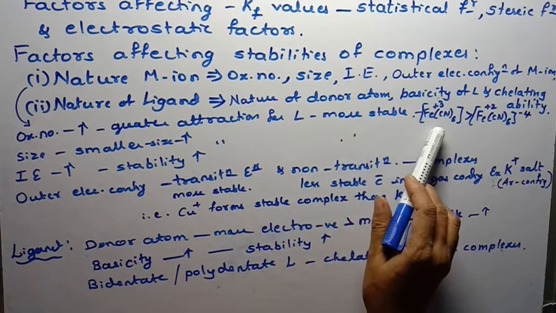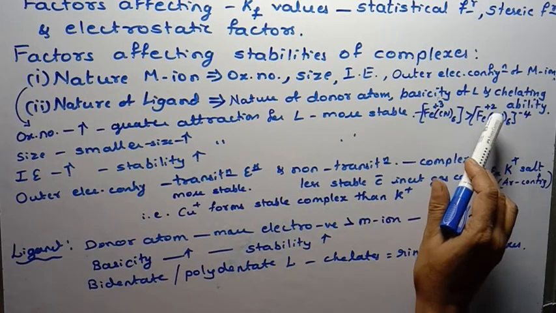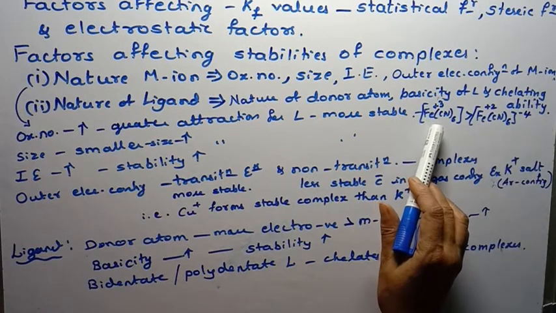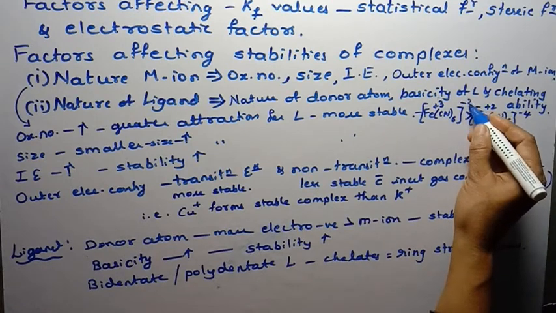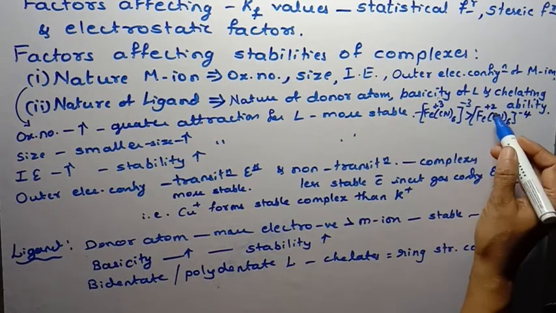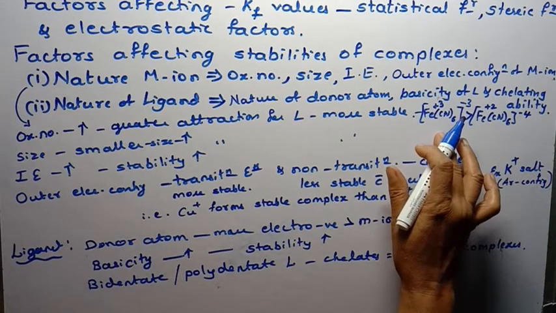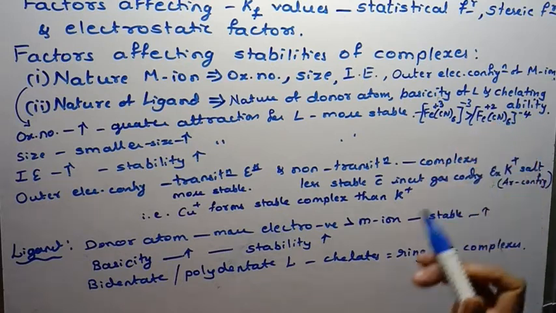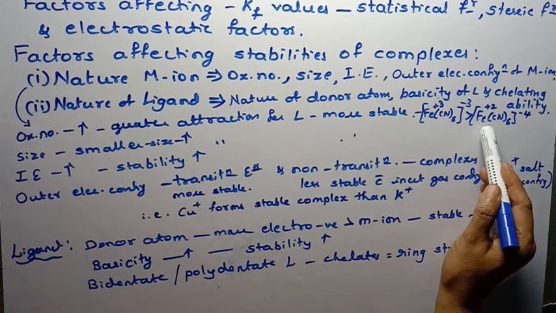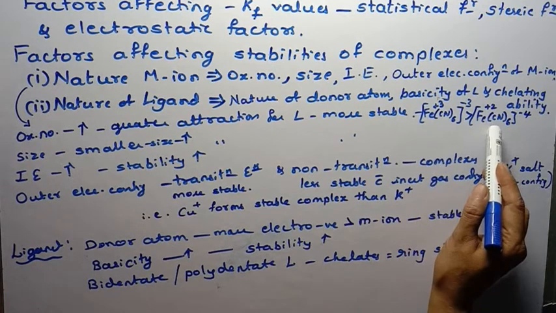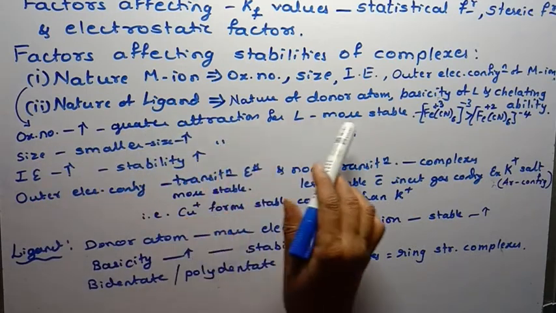For example, you are well familiar with [Fe(CN)6] plus 3 and also [Fe(CN)6] plus 2. In this complex the metal ion is in plus 3 state, and in this complex the metal ion is in plus 2 state. Therefore the plus 3 state complex is more stable than plus 2. So this is more stable than this. Therefore greater the oxidation number, greater will be the stability.